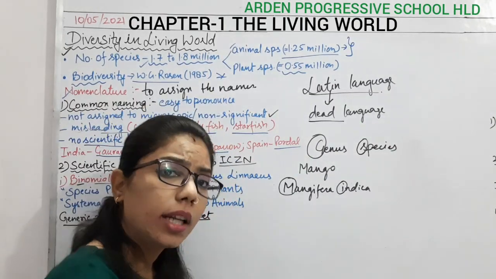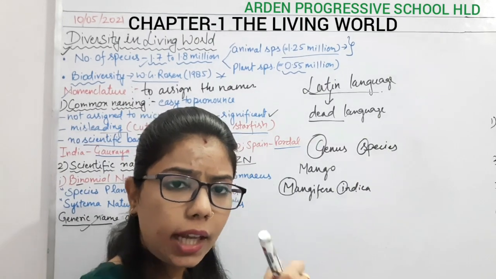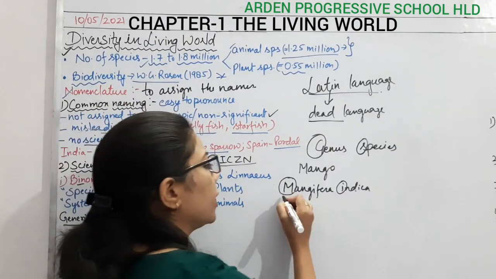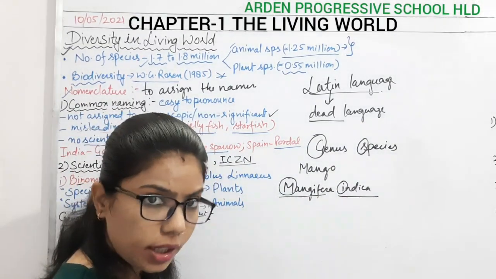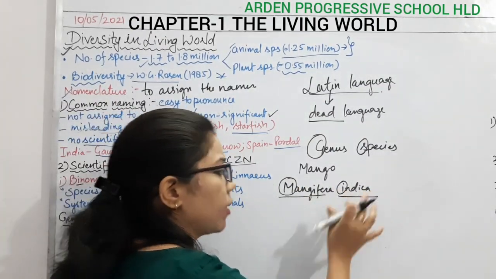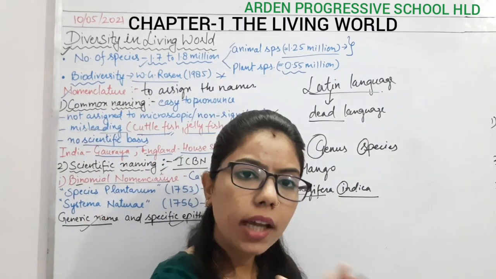Now another step is that whenever we are writing by hand, whenever we are talking about handwriting, we have to underline the genus and species separately, both the genus as well as the species, when we are going for handwriting.